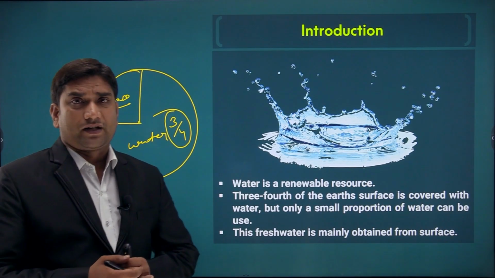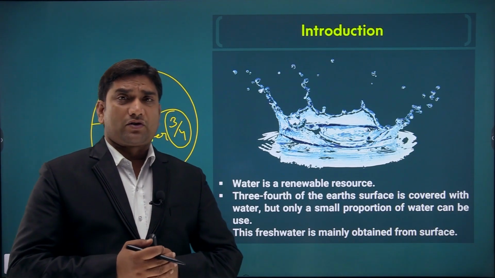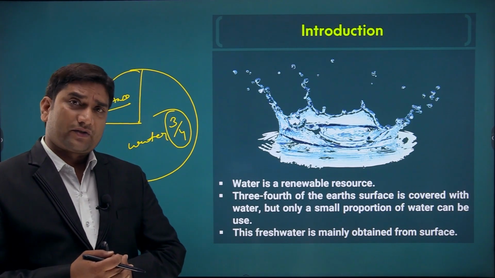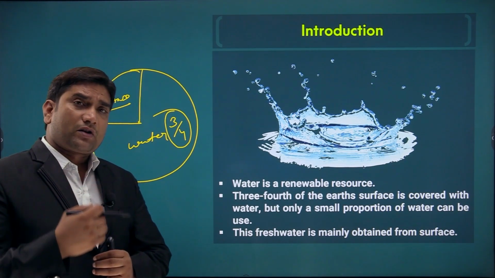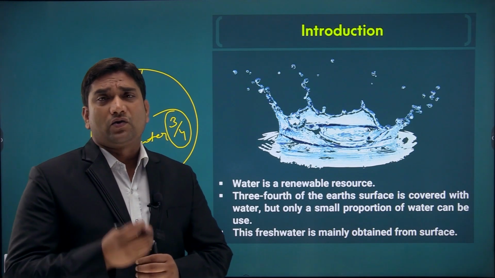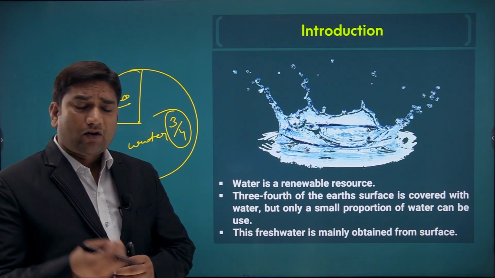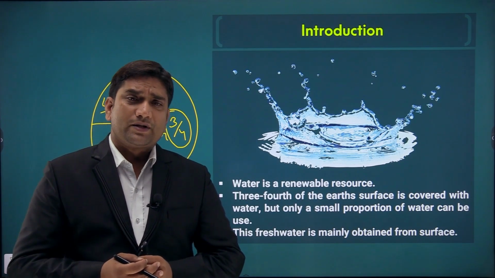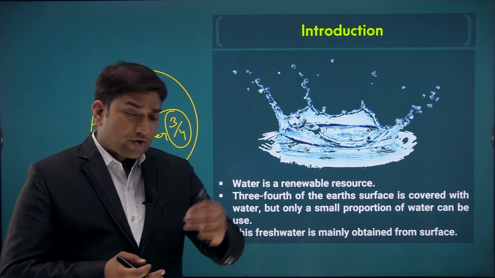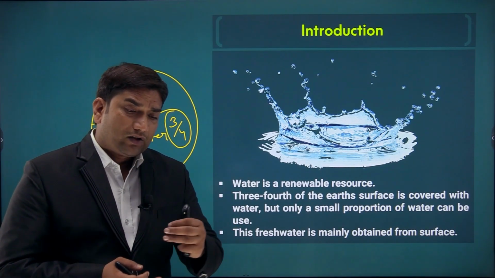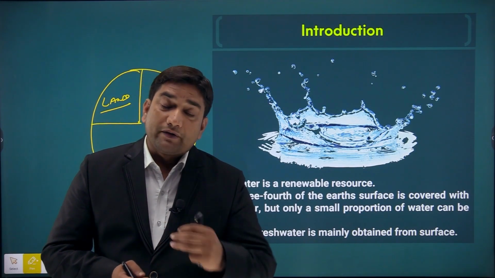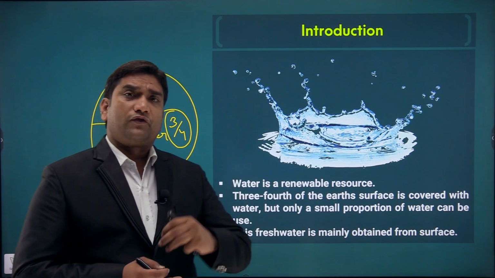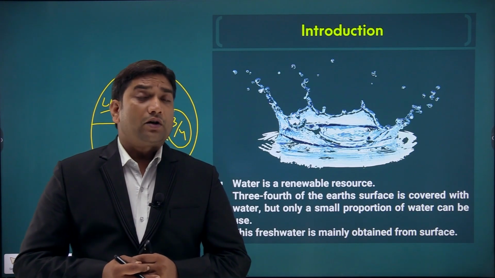And out of that we can say that 2%, or 2.3%, of water is in the form of ice and glaciers. So the usable water which we are actually using is somewhere around 0.66%, or in round figures we can say only 1% of water is available to use. Surface water is available in the form of rivers, lakes and ponds. In all these forms we have the availability of surface water.